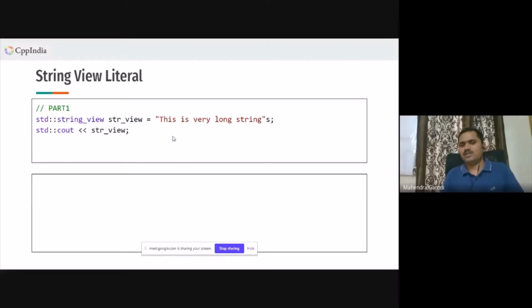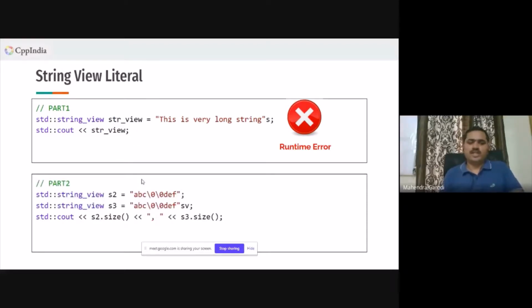After this expression, there is no meaning for this temporary object. It will get destroyed, and this string view will be pointing to the destroyed temporary object. So again a problem here. This will be a runtime error. You will not get any problem during compilation, you might not even get a warning.